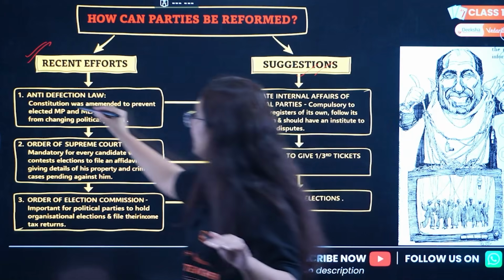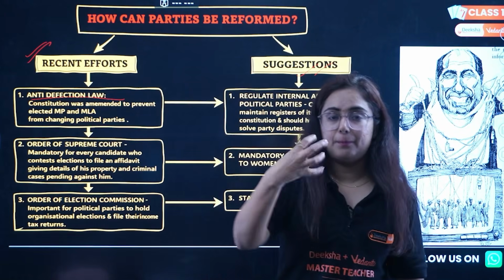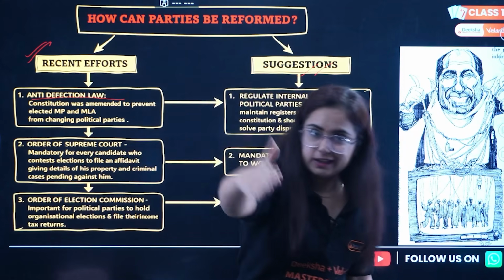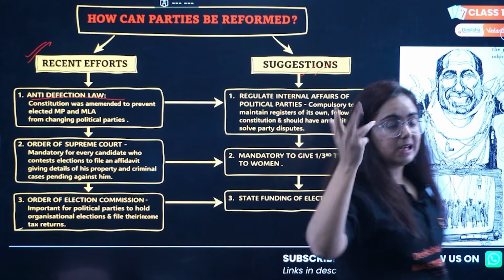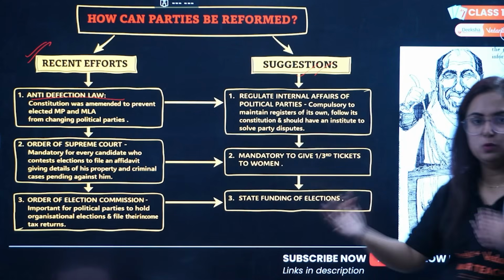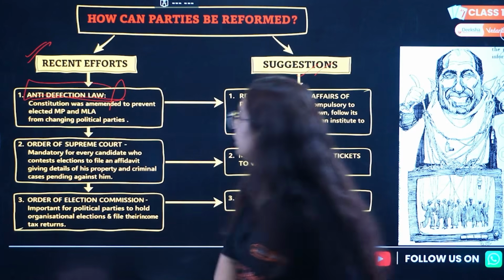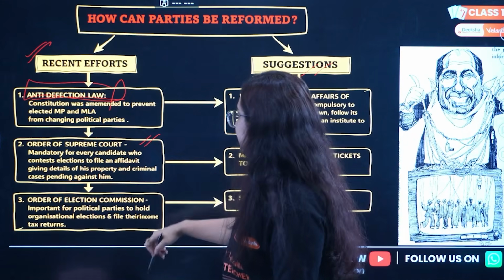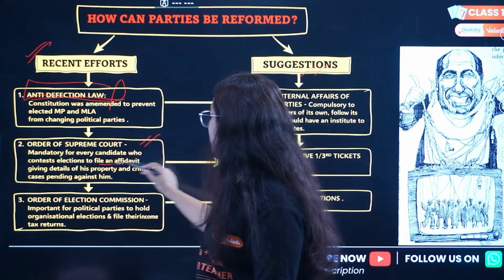Recent efforts is passing of the anti-defection law. Whenever a person changes from one party to another after election, that is known as defection, and that's illegal. But there are certain clauses which people use to change their parties. For that, a law is made, that's the anti-defection law. Okay? Great. Order of the Supreme Court that everyone who is contesting for election needs to file an affidavit.